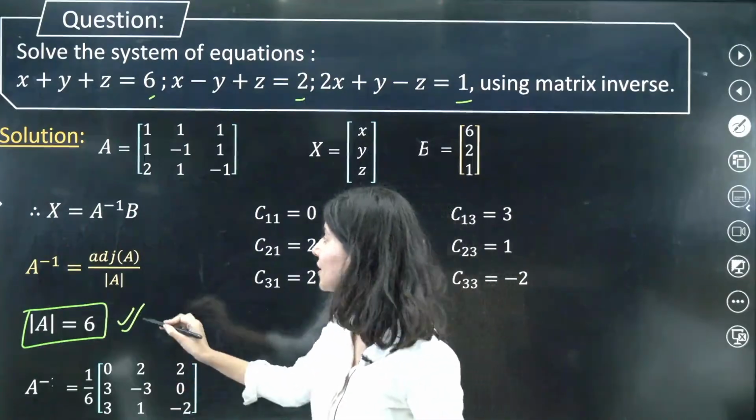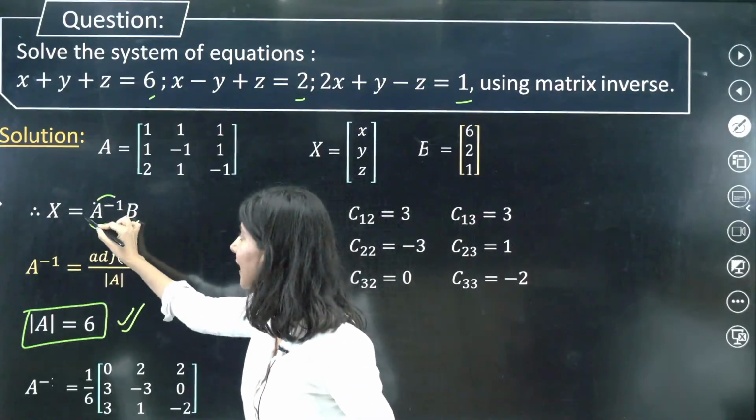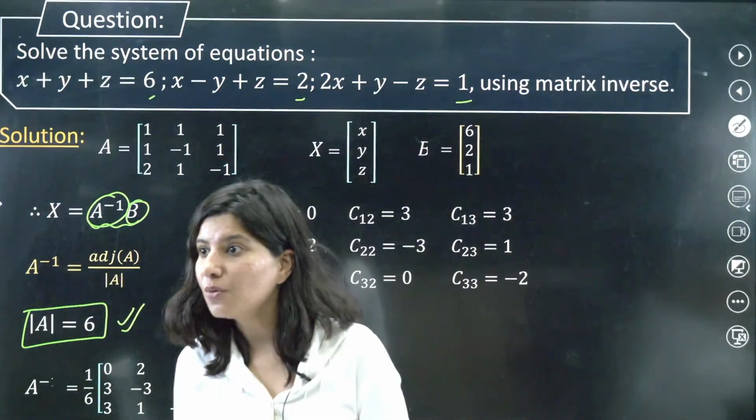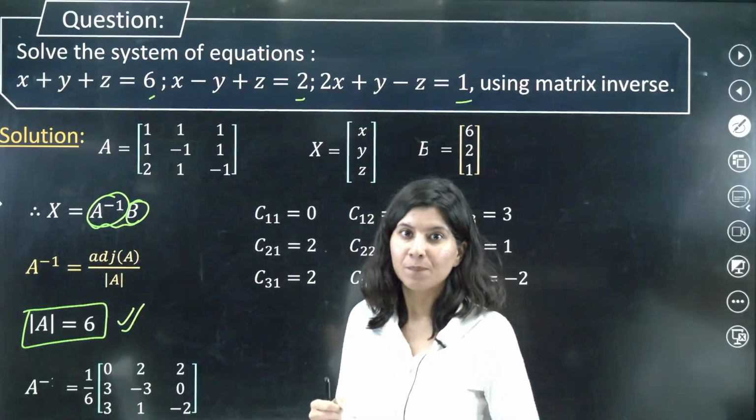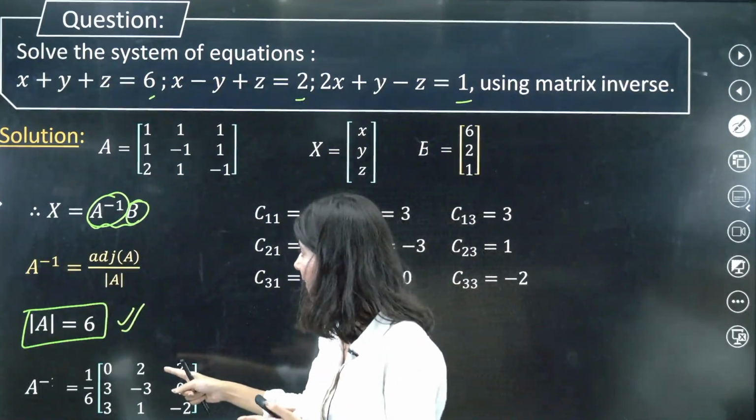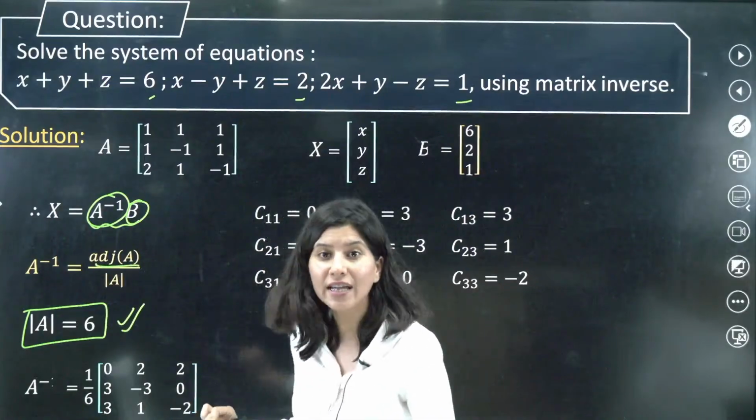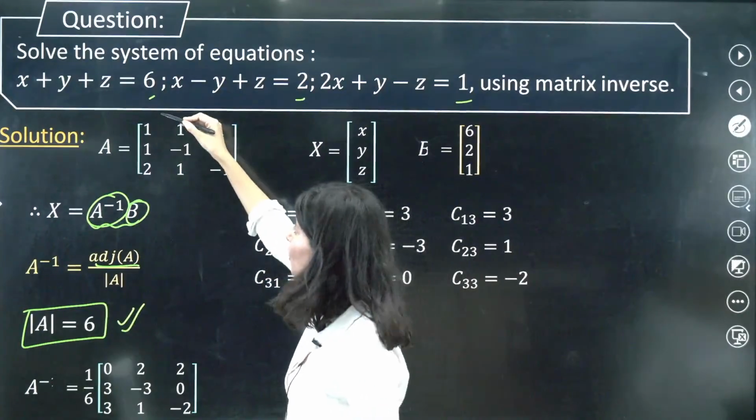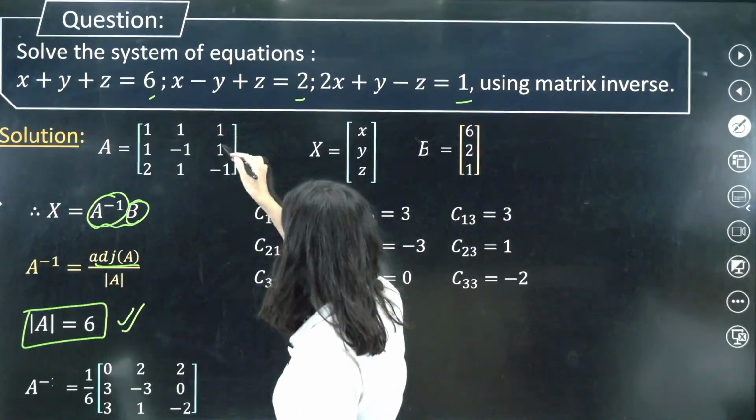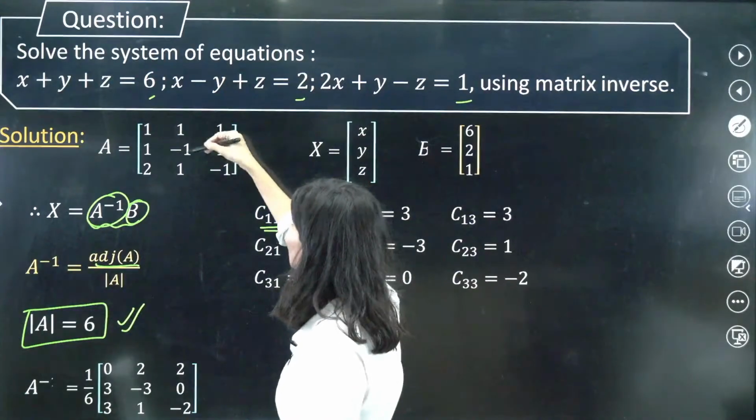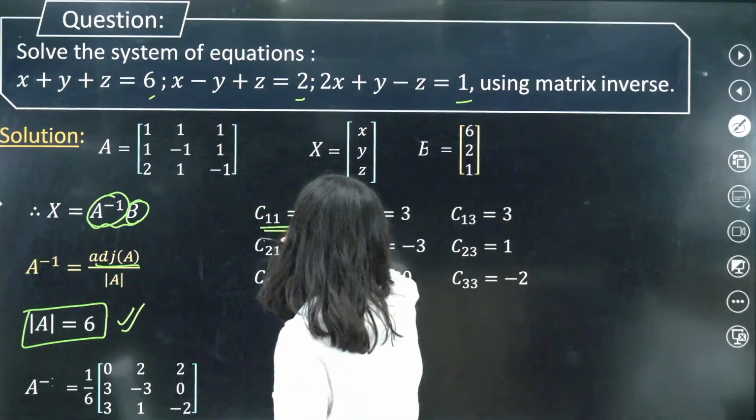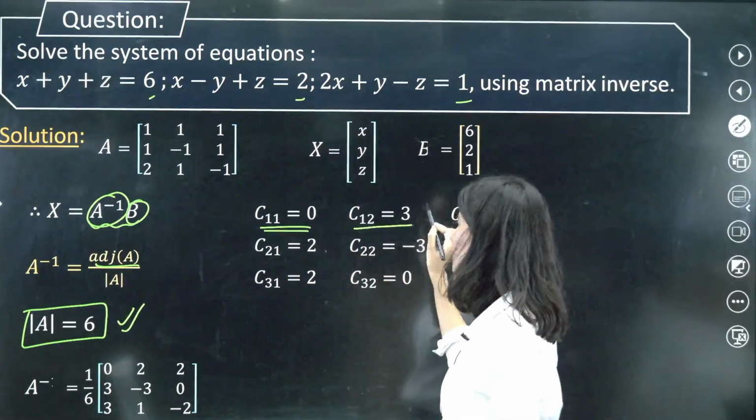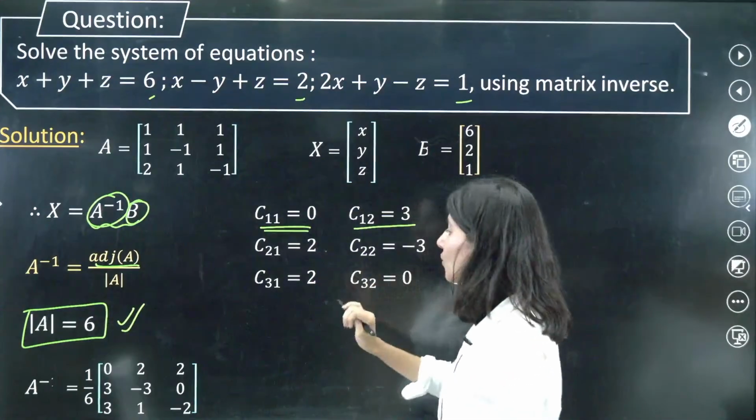How to calculate the unique solution? Calculate A inverse, multiply it with B and you will be done. How to calculate A inverse? By calculating the adjoint of A. How to do that? By calculating the cofactor matrix. So let us form the cofactor matrix. Cofactor of 1 will be 1 minus 1, 0. C12 will be minus 1 plus 2. Minus 1 minus 2 is minus 3, and with a negative sign, so plus 3. That's how you calculate all the cofactors.